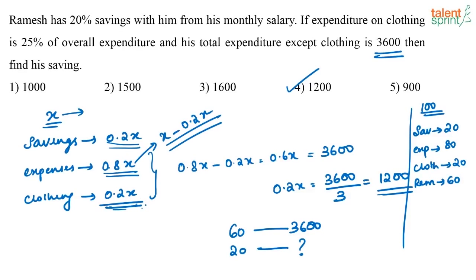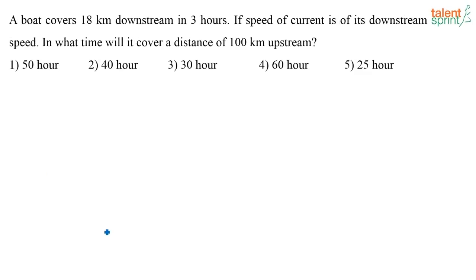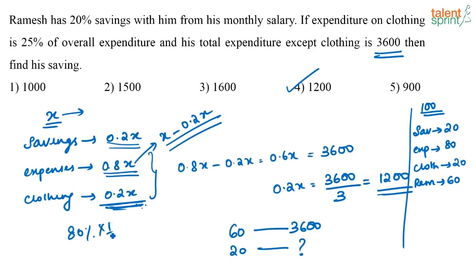Out of this 80% of his expenses, 25% he is spending on clothing, means 20% of his salary, right? That is, out of this 80%, 1/4 of that he is spending on clothing, or I can say 0.2x, or 20% of his salary he is spending on clothing. So what is the money that he is using for his remaining expenses?